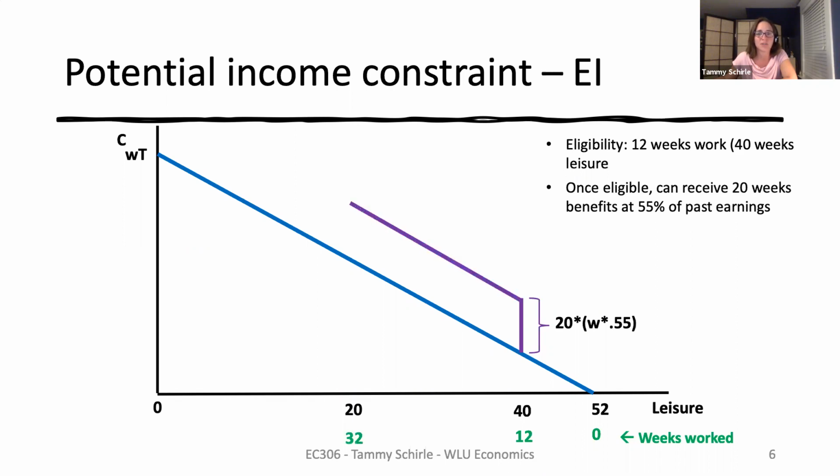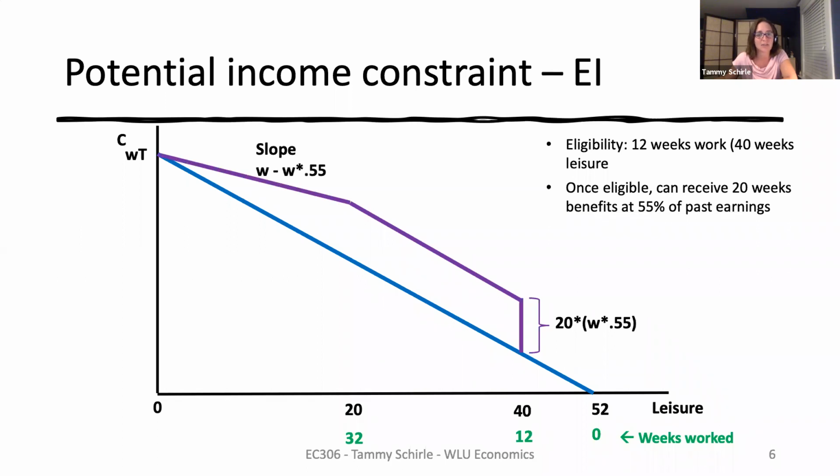Now, whether they were to work 1 more week, 2 more, or 20 more, they are still only eligible for 20 weeks of benefits. So 1 week of extra work in the year just gains them the weekly wage. There's no change to their annual EI benefits. As such, the next segment has the same slope as the original constraint.